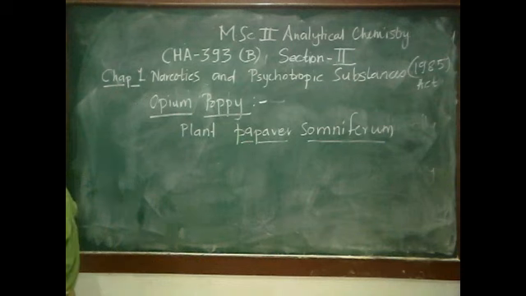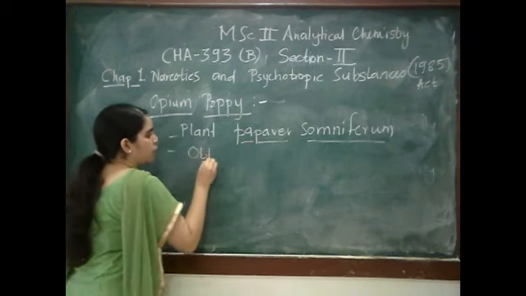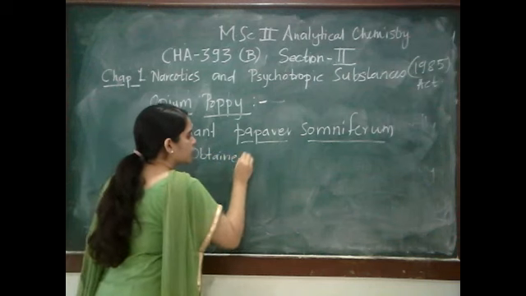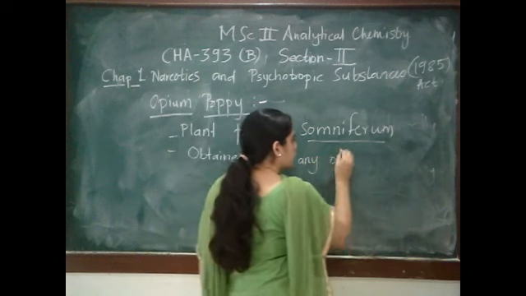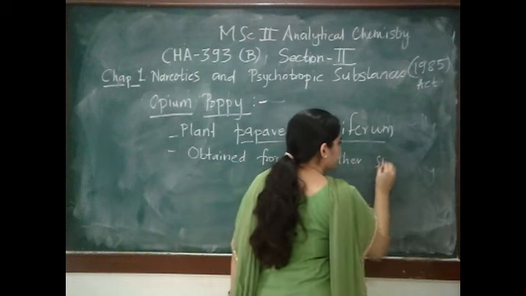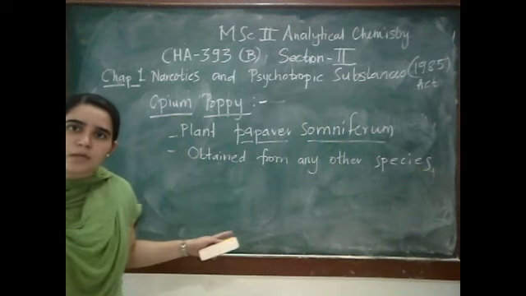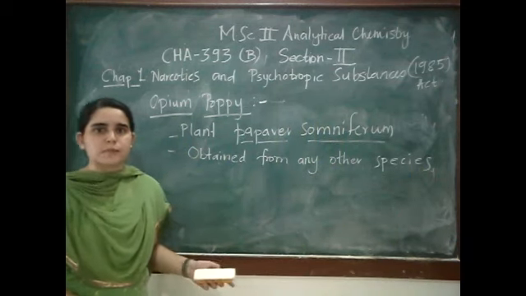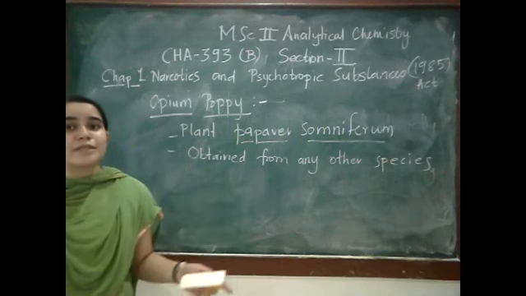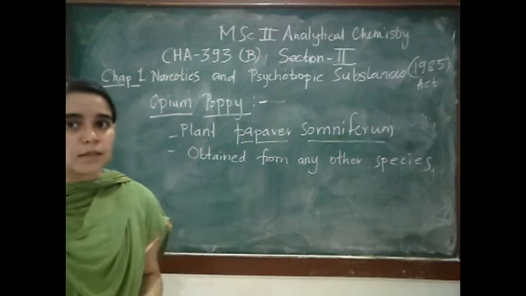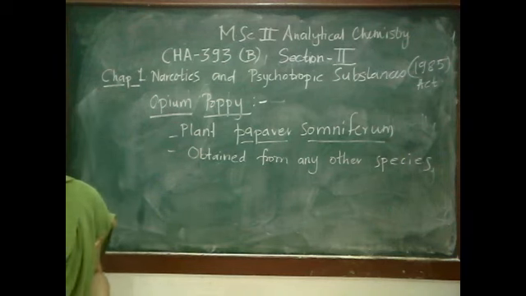It can also be obtained from any other species similar to Papaver somniferum, which can also give you an alkaloid like phenanthrene.